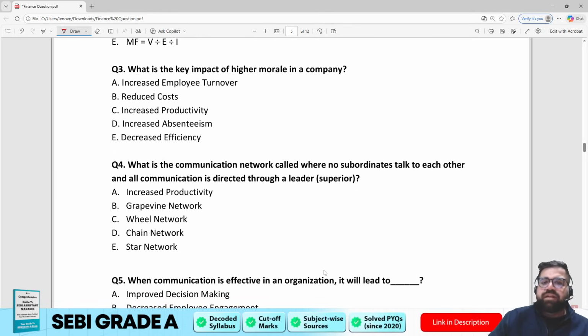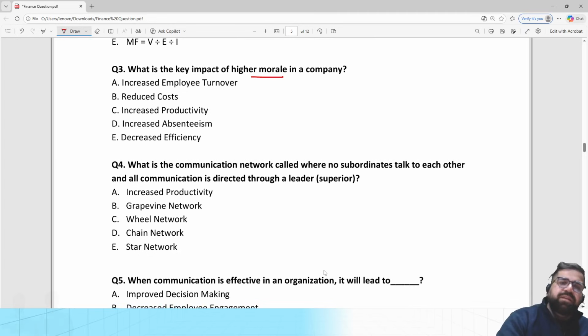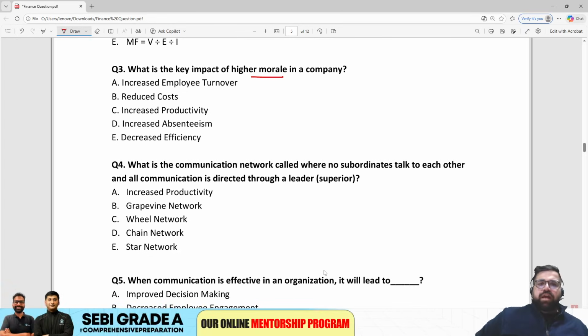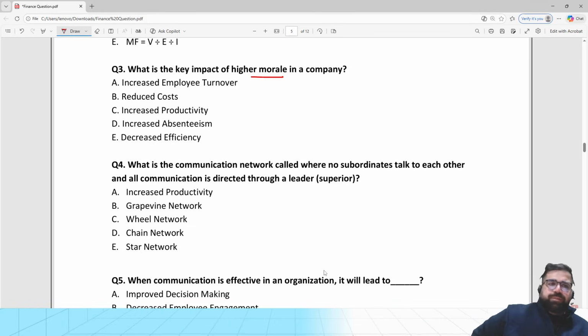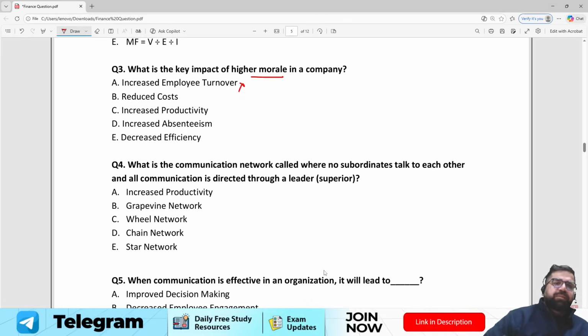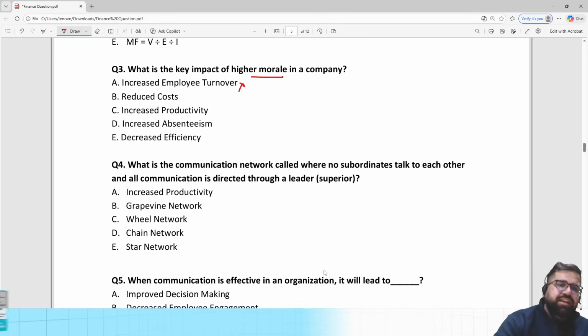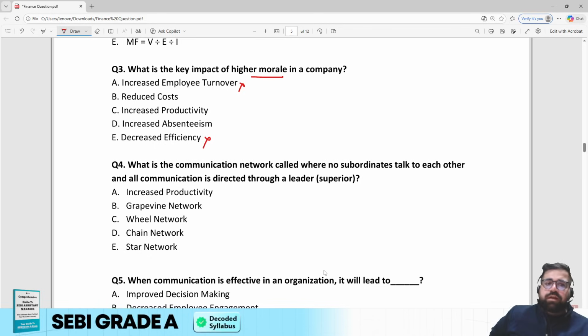When you say company is having high morale, it basically means all the employees in the company are connected to the company in bad times also. Increase employee turnover? No, because if morale is high, people will stay in the company. Reduce cost, increase productivity, increase absenteeism, or is it related to decrease efficiency? Efficiency will increase, right? So it is also removed.